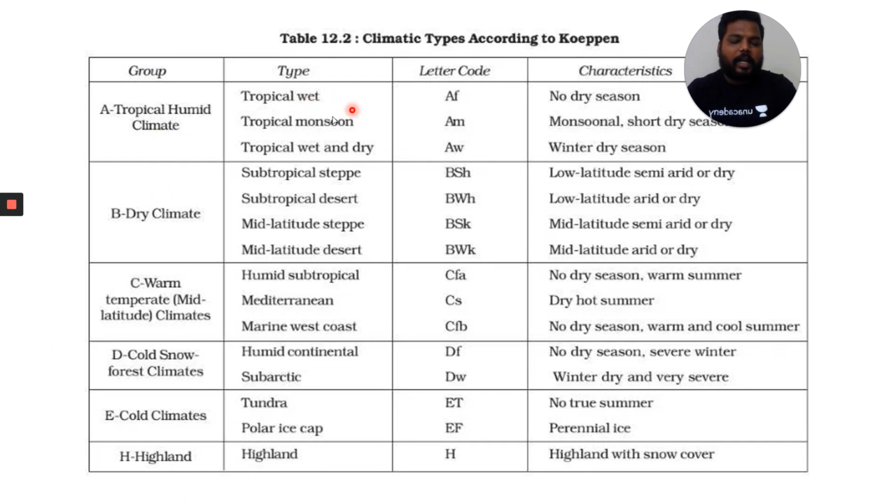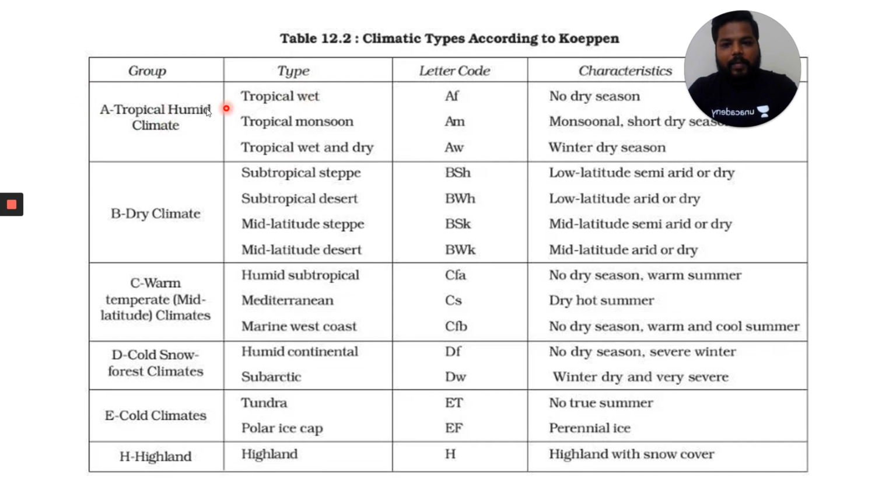Try to remember each typical type of climate, like tropical wet type of climate, tropical monsoon, tropical wet and dry. In this way, I will try to cover almost all the climatic divisions which I feel are highly important from your prelims point of view. Not every climatic region carries huge importance for you, but I'll try to cover almost all the climatic regions during this session. So, the tropical wet type of climate, the equatorial type of climate, extends along the equator, and Köppen has given the subdivisions also.